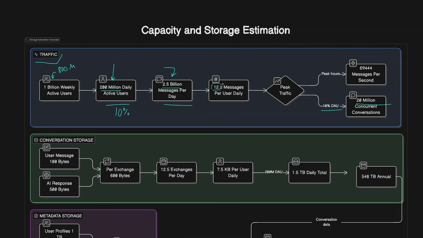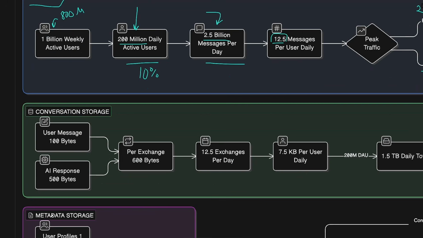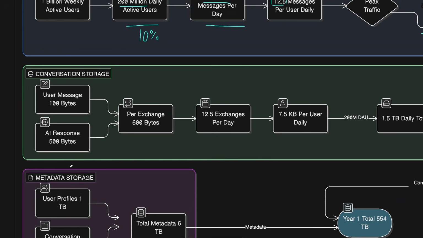And for these messages, if we again assume during peak hours we will receive 10% or let's say 20% more requests from these users, it will come down to somewhere around 70,000 messages per second that we need to handle, which means 70,000 writes to the database by the user, times 2, because we will also receive the response by the LLM and we'll be writing that to the database too.